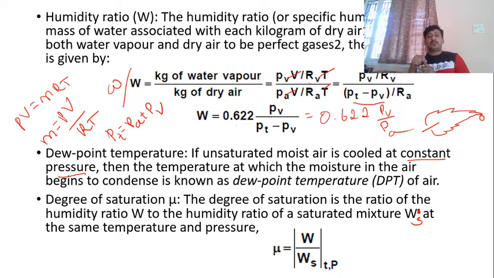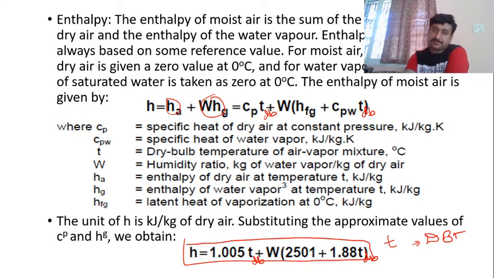Dew point temperature: if we condense the unsaturated water vapor at the same pressure, at what point it gets condensed, or the gaseous form water vapor gets converted into water droplets, that particular temperature is the dew point temperature. Degree of saturation is the humidity ratio to the saturated humidity ratio, at a given temperature and pressure.